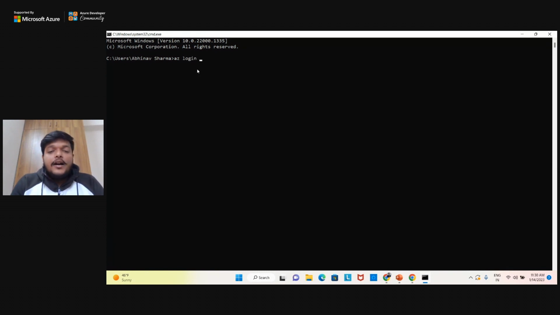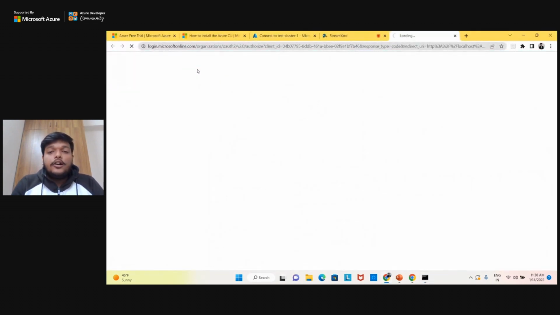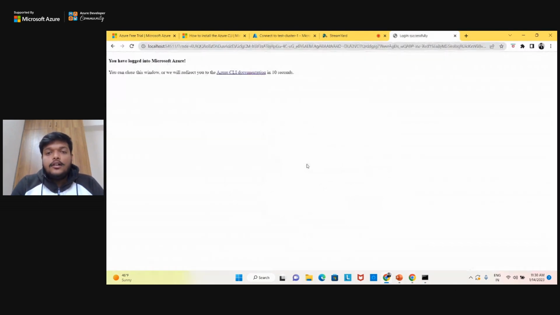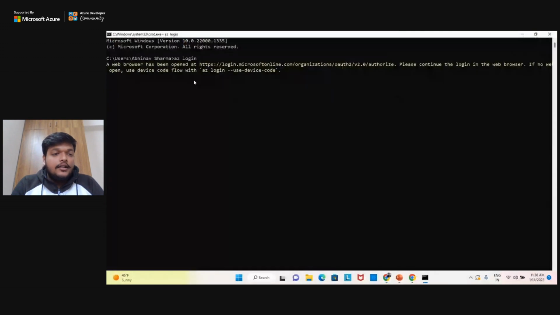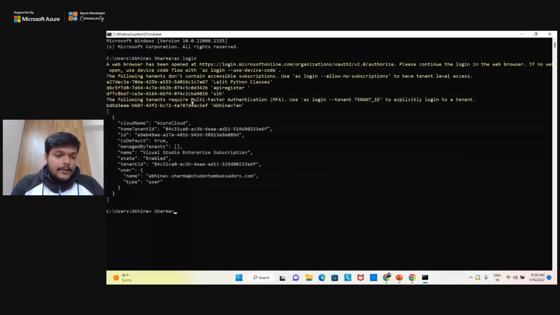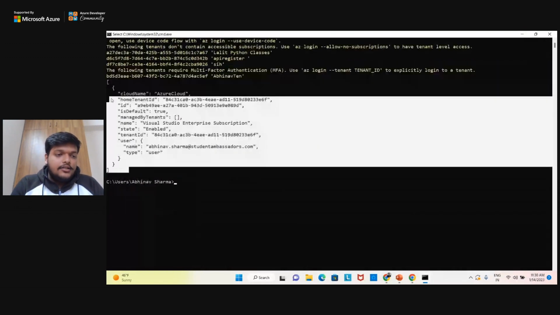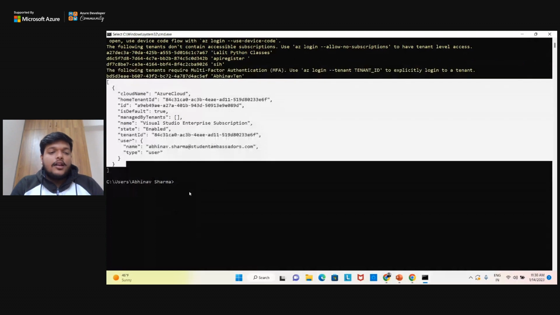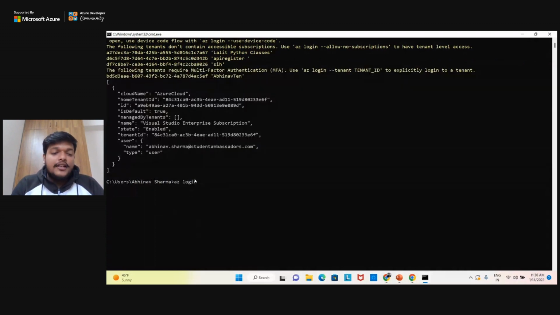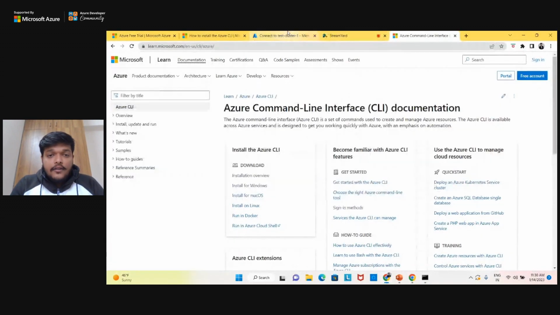az login is a command which helps you to log into your account. So it will open a browser, and here this is my Azure account. Once I log in, it will fetch the information of my account and say, yeah, you are authorized now, and now you can use this account for accessing your resources. So with this JSON object, it says yes, I am authorized now and I can access, right?